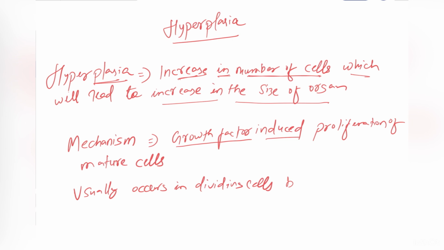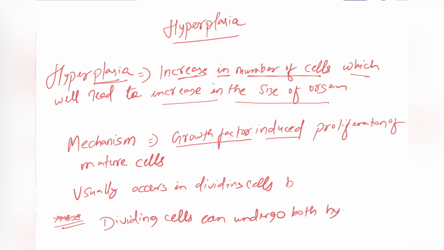So there is one point to be noted. This is very important. Let me put a star mark. Dividing cells can undergo both hyperplasia and hypertrophy. Got it? Like dividing cells, it can divide also. So it can undergo hyperplasia as increase in number of cells. But it can also undergo hypertrophy. Okay, this is the point to be noted.